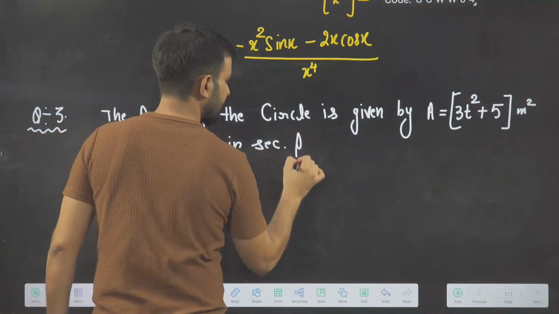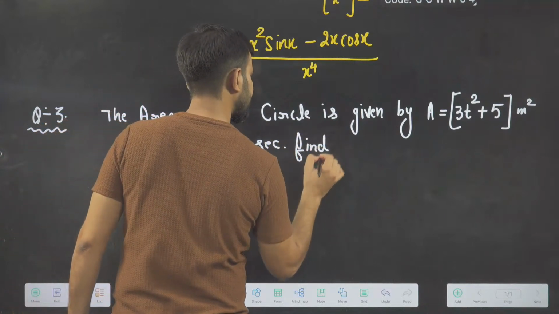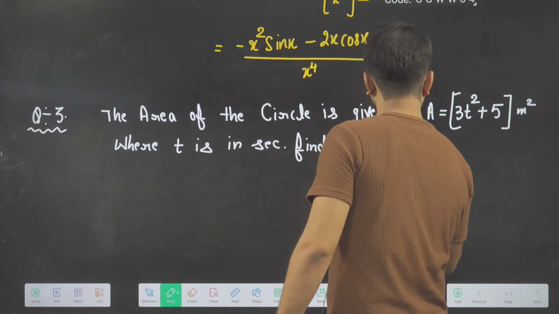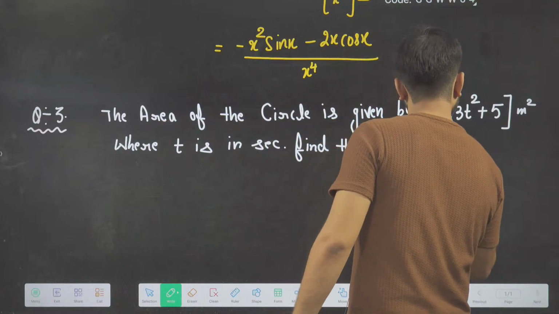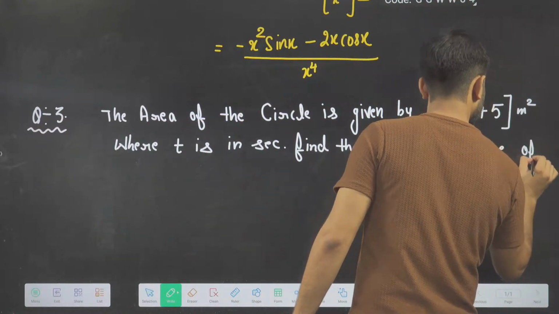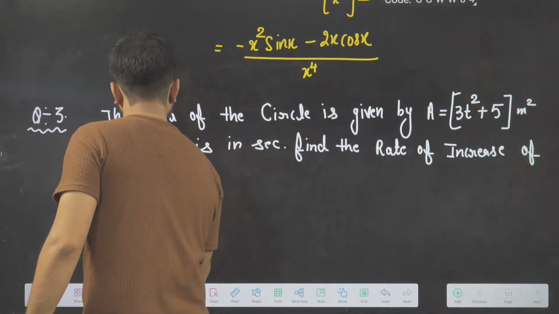What you have to find is the rate of increase of area of circle.